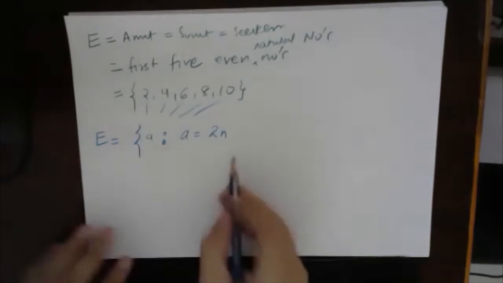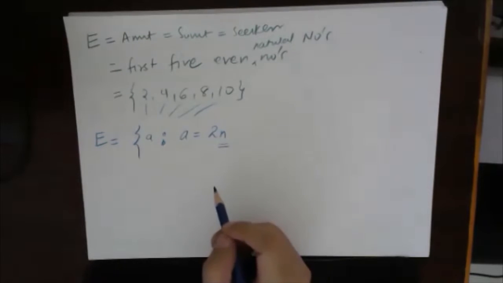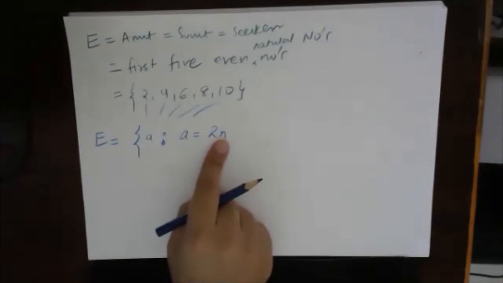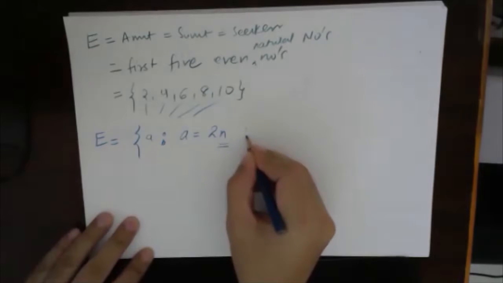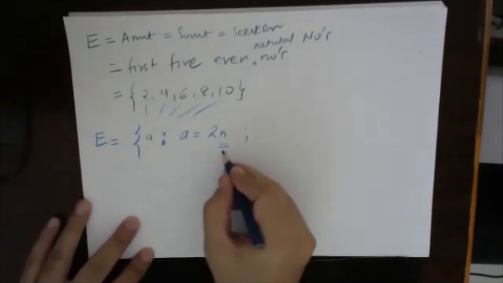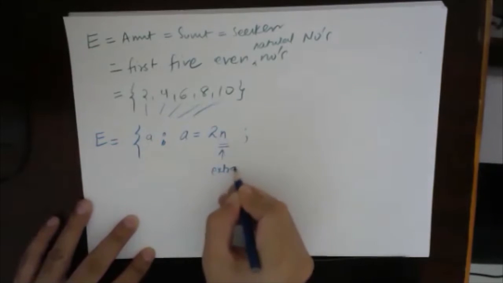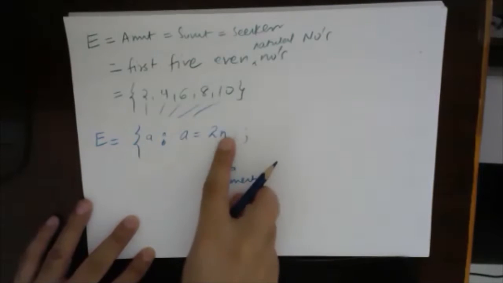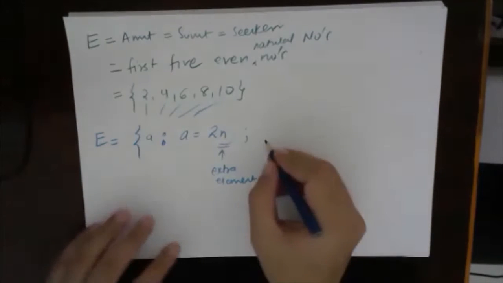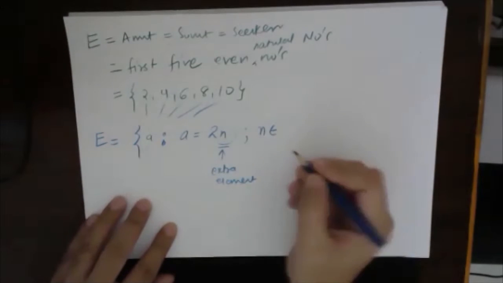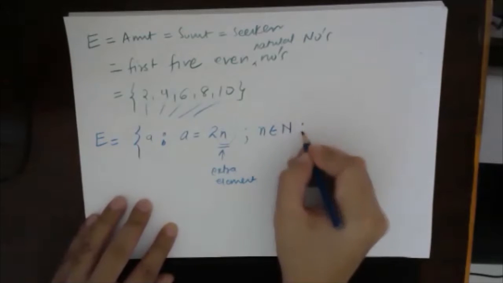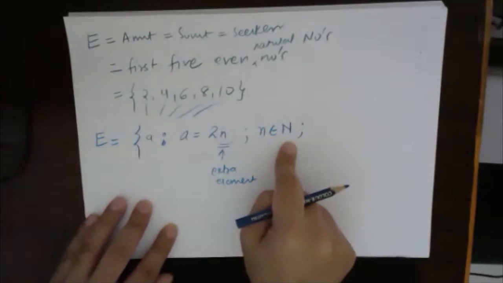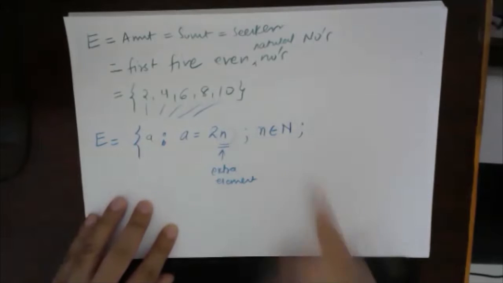Right? Now, sir, what is this N? I have already defined A is equal to 2N, but I have taken an extra element. Now I have to define this N because this is extra. We do not know what N is. From where does this N come? So now I'll say N belongs to a predefined set, the natural numbers, right?